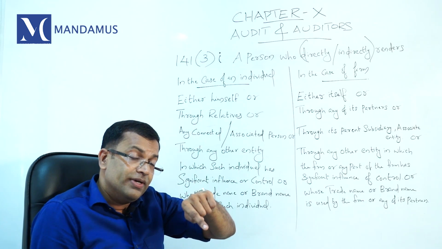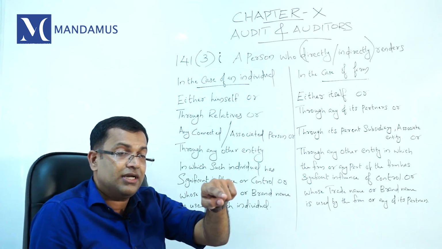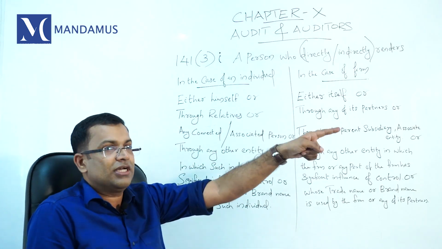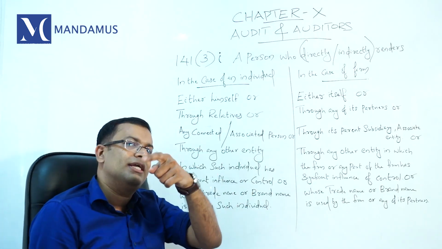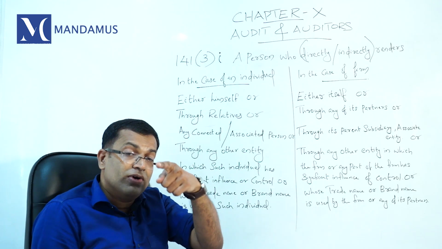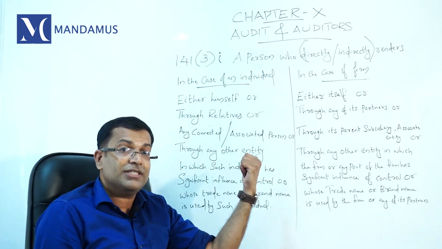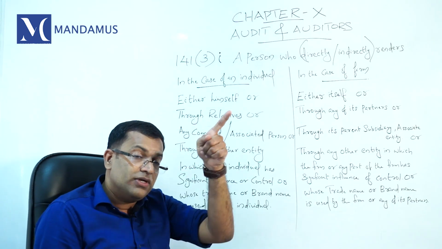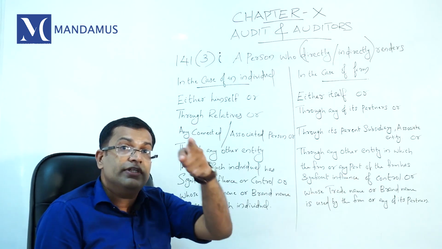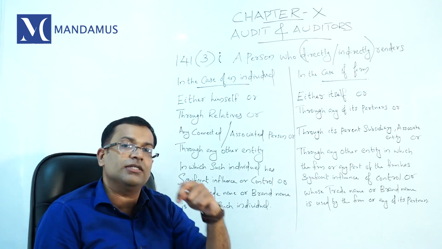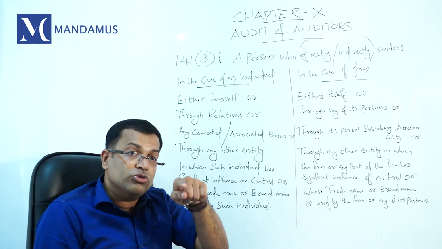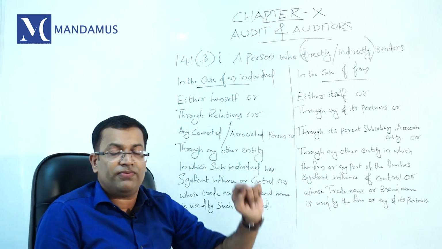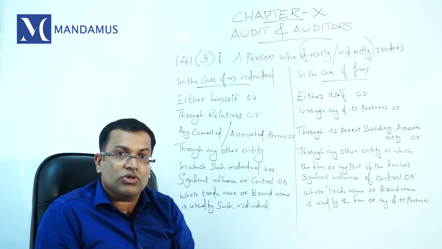So you are giving 144 services that are prohibited services. You are giving prohibited services to the company through your relative, you will attract disqualification. You are giving 144 services through a person connected with you, you will attract disqualification. You are providing 144 services through an entity in which you have significant influence, you will attract disqualification. And you are using a trade name or brand name of an entity, and that entity is providing 144 services, then you will attract disqualification.